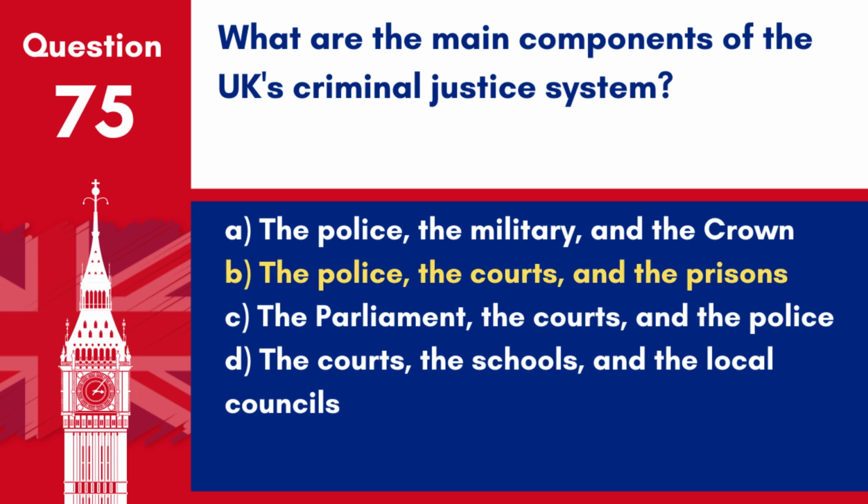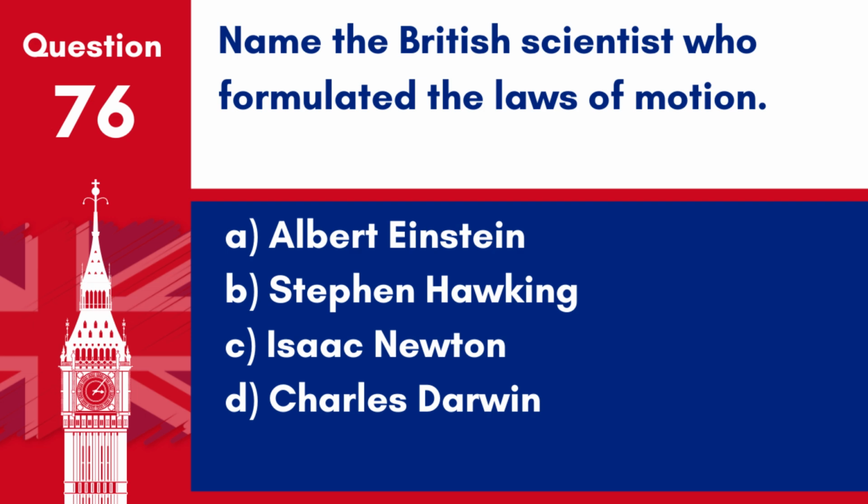Answer B. The police, the courts, and the prisons. These are the main components that make up the UK's criminal justice system, dealing with law enforcement, adjudication, and incarceration. Question 76. Name the British scientist who formulated the laws of motion.